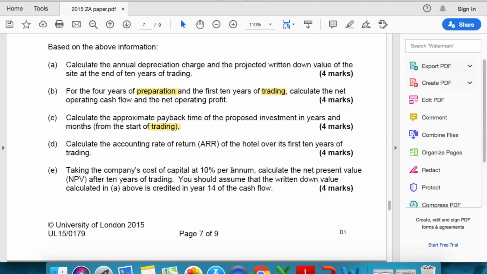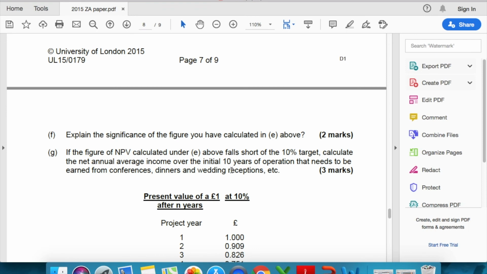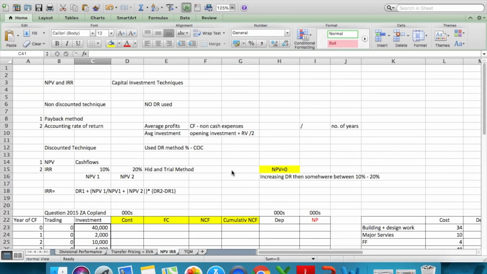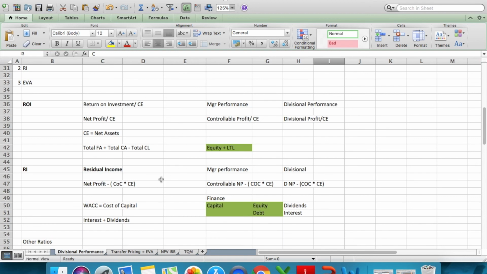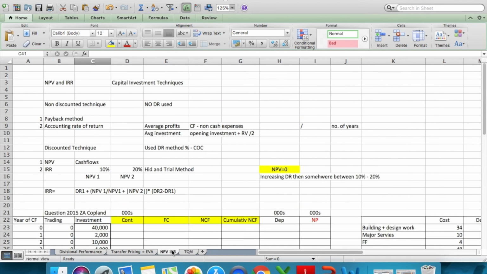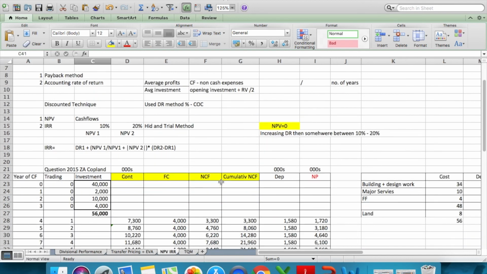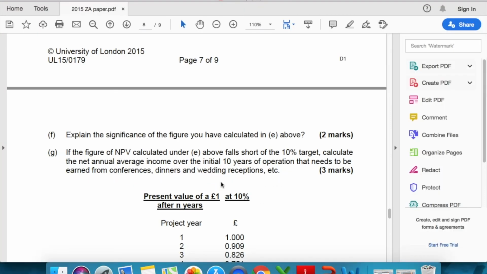In this question we did not see any ROI or RI, but trust me, the examiner can mix up divisional performance with NPV and IRR, which is another question that I want you to attempt as an assignment.